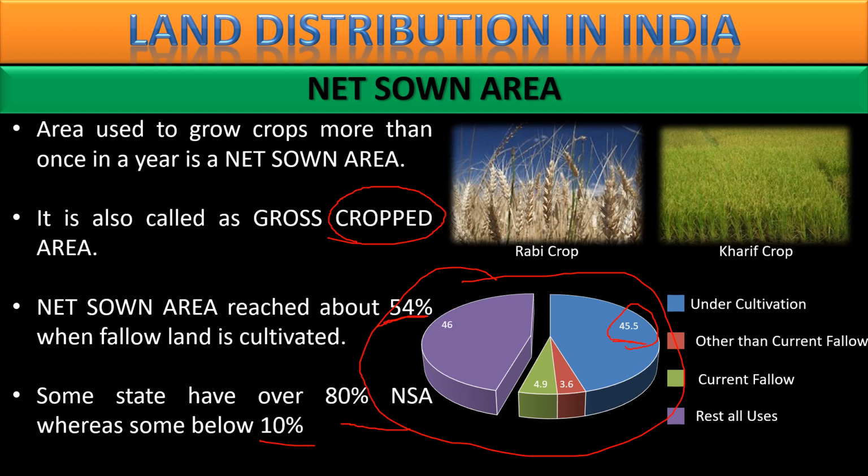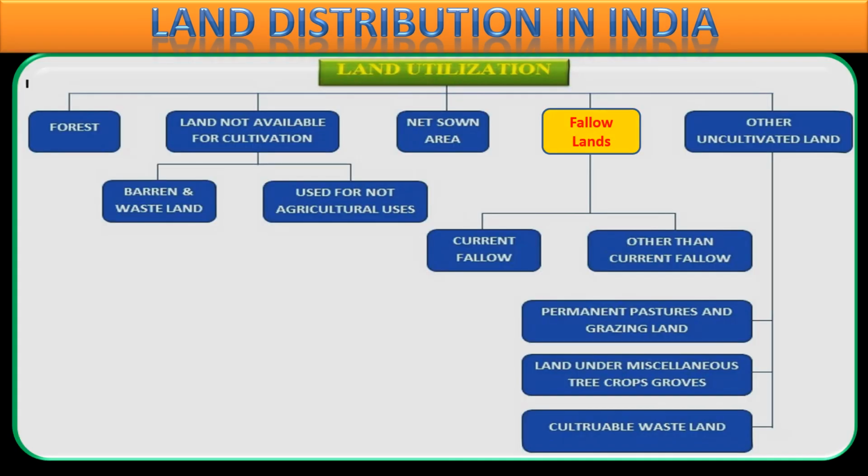Net sown area, throughout the year land is under cultivation. और इंडिया में तो एक ऐसा मतलब शुगर केन ही ऐसा है जो पूरा एक साल लेता है ग्रोथ के लिए. बाकी तो क्रॉप्स ऐसे, some are rabi crops, some are kharif crops, that we have studied last year. Let's move on now. Now we'll see fallow land.